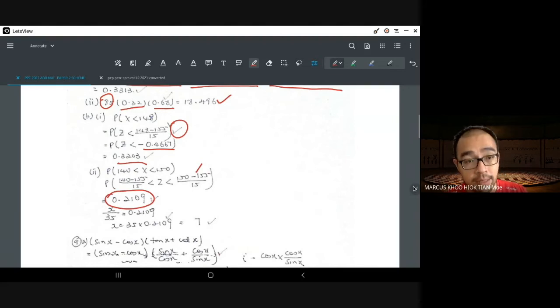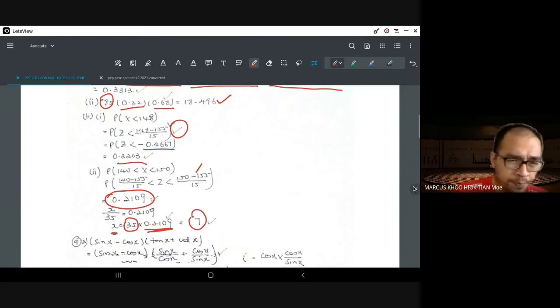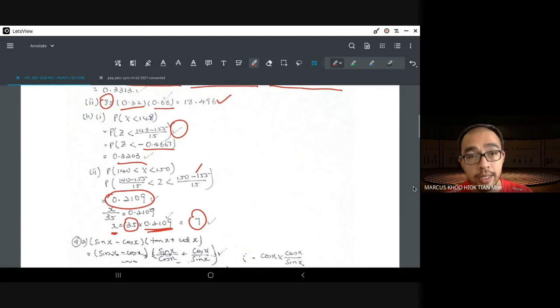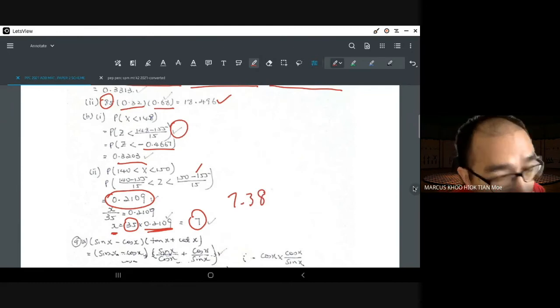As I said before, the number of students equals the total number of students times the probability that you found, which is 0.2109, and you should get about 7 students. If you actually press the calculator, and this is always a point of contention, 35 times 0.2109 is actually 7.3815.